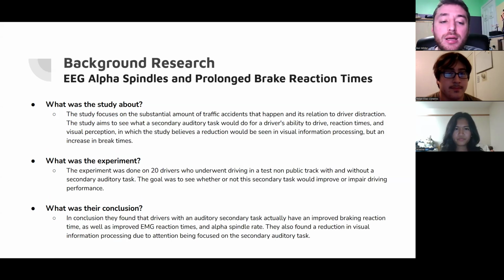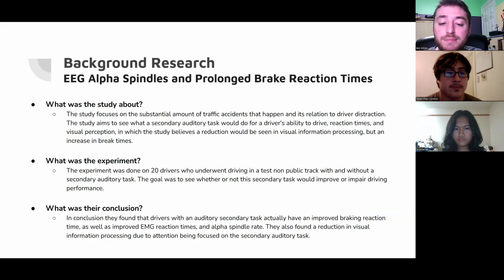Our final background research study focused on the substantial amount of traffic accidents that happen and their relation to driver distraction. This study aims to see what a secondary auditory task would do for a driver's ability to drive, looking at reaction times and visual perception, in which the study believes a reduction would be seen in visual information processing, but an increase in brake times.